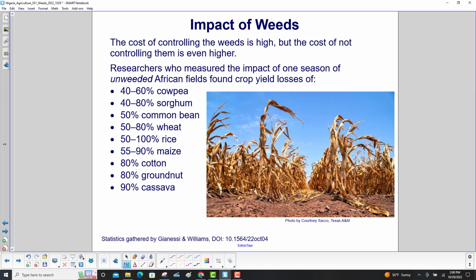Researchers who measured the impact of one season of unweeded African fields found crop yield losses of 40 to 60% of cowpea, 40 to 80% of sorghum, 50% of common bean, 50 to 80% of wheat, 50 to 100% of rice, 55 to 90% of maize, 80% of cotton, 80% of groundnut, and finally 90% of cassava.